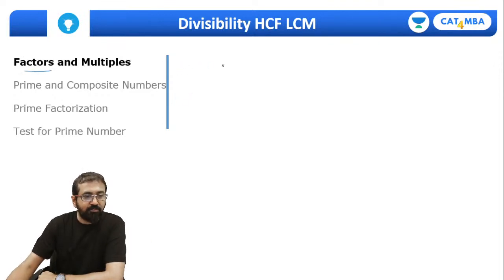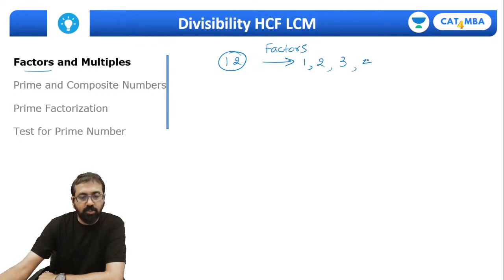So once again, what are the factors of a number? Factors of a number are the numbers which divide the given number. So which numbers divide 12? What are the factors of 12? Do not forget to include 1. So it's 1, 2, 3, 4, 6, 12. So these are the factors of 12.